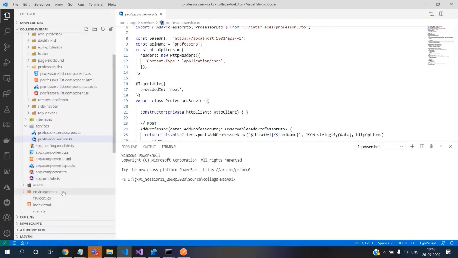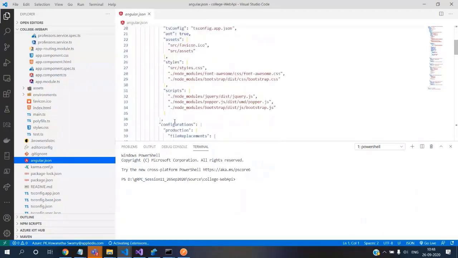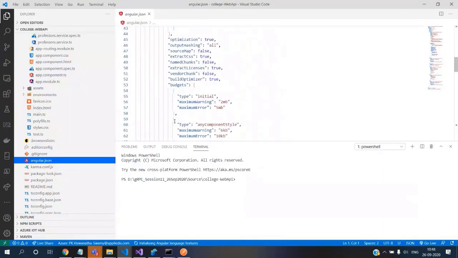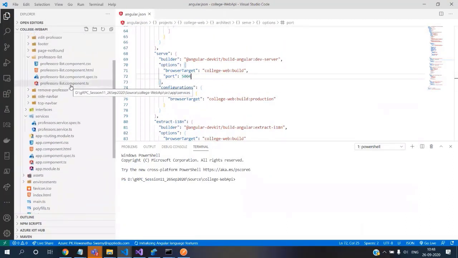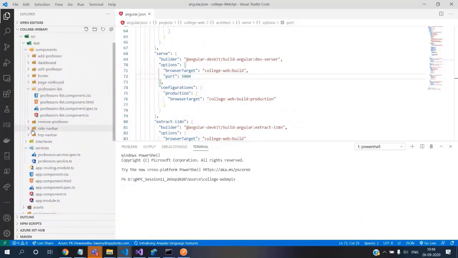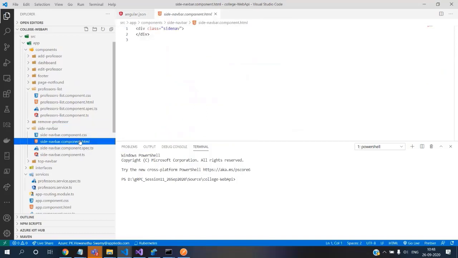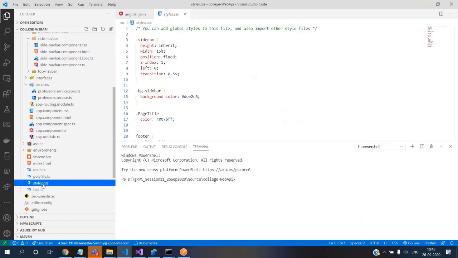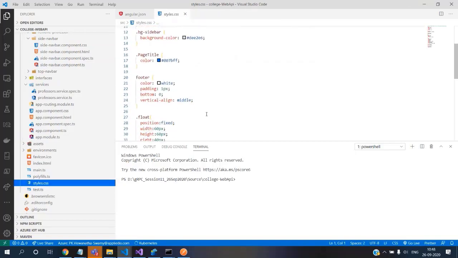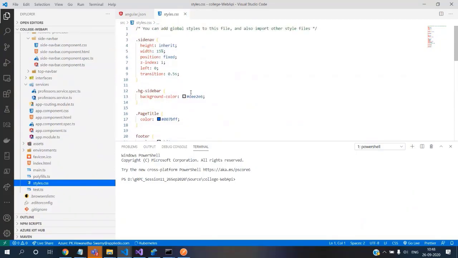Let's go to angular.json and line 65 about. Yeah, let's make it 5004. And where is the side nav bar? Side nav bar. Yeah, that's the one.